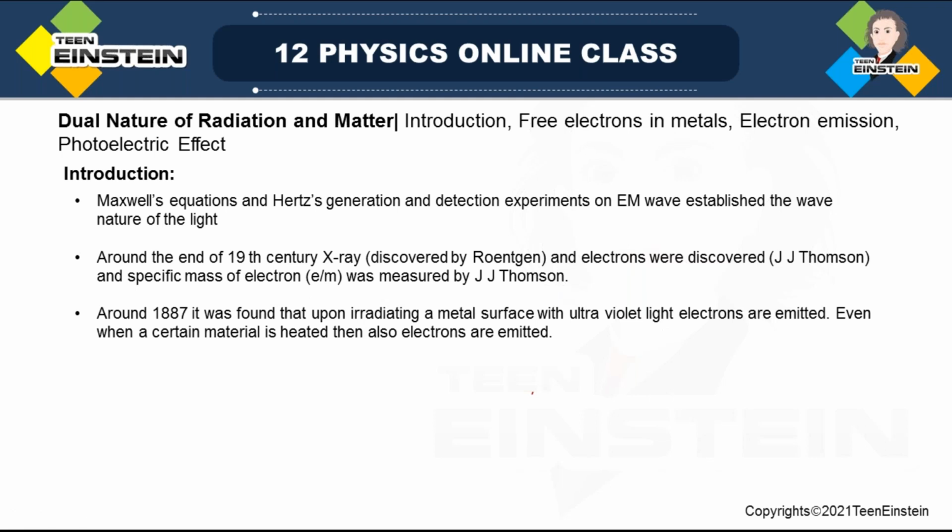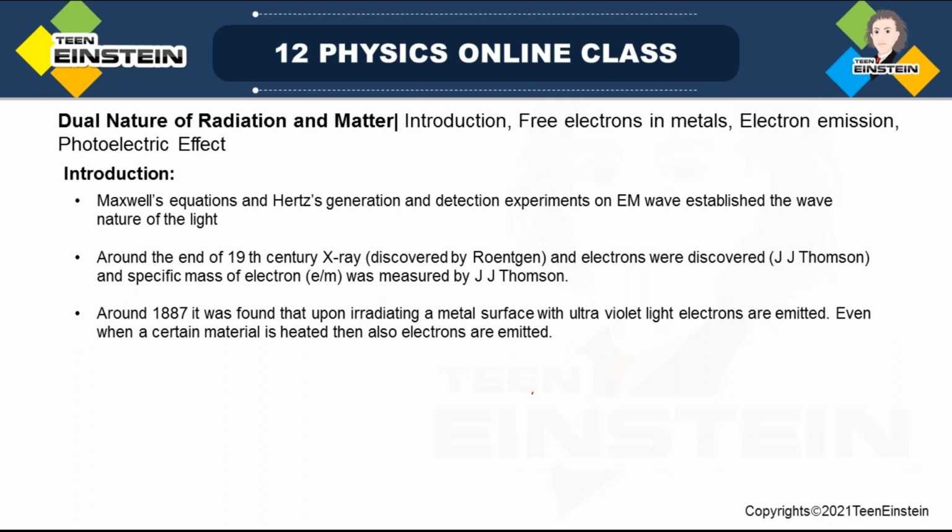So why am I saying these things? Because these are related to today's topic, because electron radiation and wave nature of radiation, etc. are a little related to this chapter. Because dual nature of radiation, what is dual? We'll see what is dual.